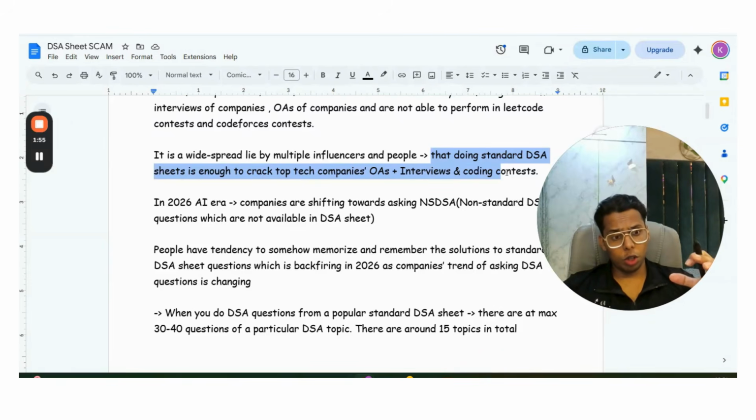If you want to know the truth, go and check what coding questions companies are asking in their online coding tests, OAs, as we call online assessments for short, and the interviews. You will see that they are asking non-standard DSA problems. When you do standard DSA sheets, you are only training yourself for standard, easy, basic-level questions. But companies are asking medium and hard level questions. So how can you crack medium and hard level problems?